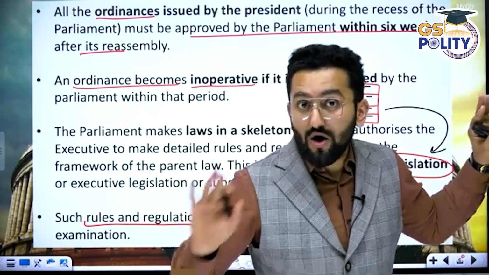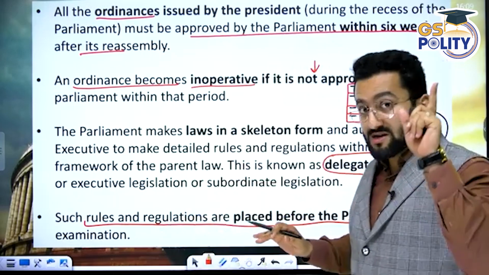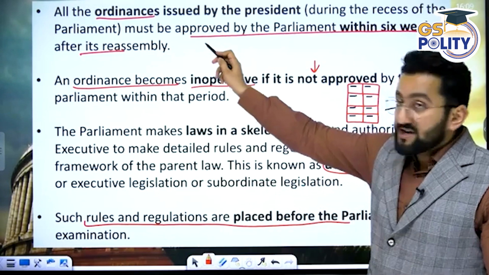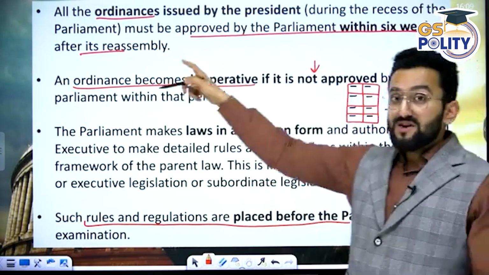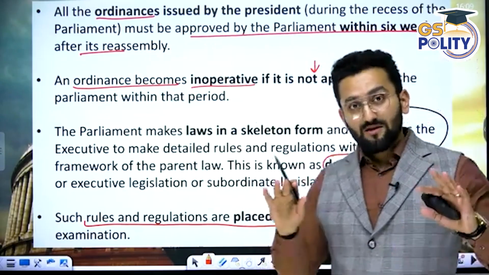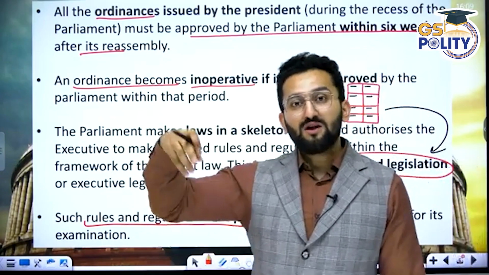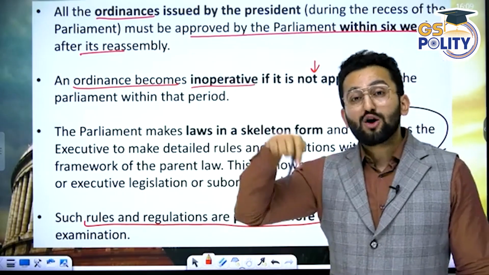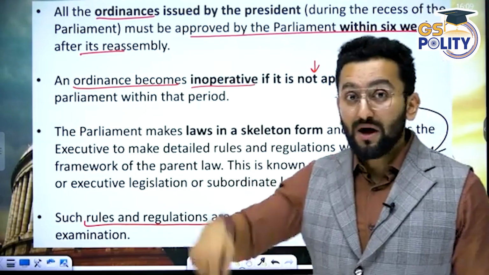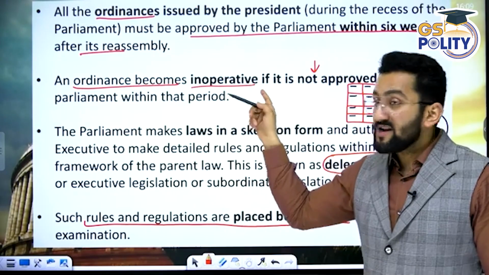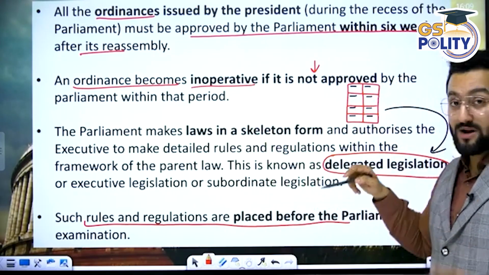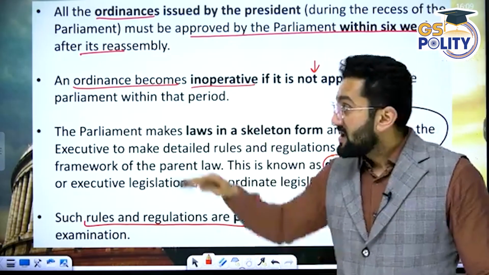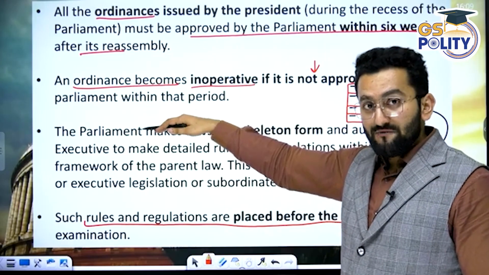Ordinance is like temporary law. But you cannot bypass Parliament because it is legislative power of Parliament. It needs to be approved by Parliament within 6 weeks after its reassembly. Recess was going on, but when Parliament is going to reassemble, then within 6 weeks you have to get this ordinance, this bill, passed by Parliament. Ordinance becomes inoperative if it is not approved by Parliament, right? This is another legislative power of Parliament.